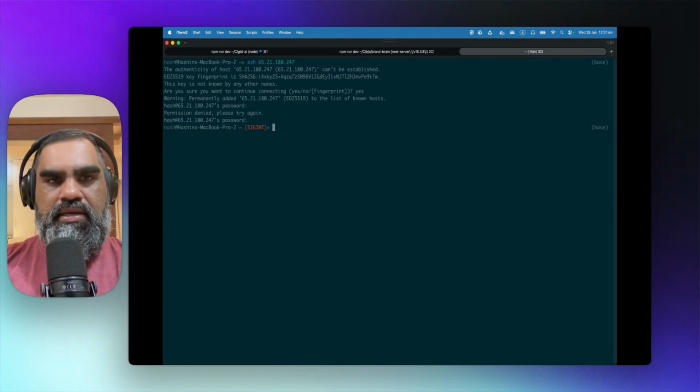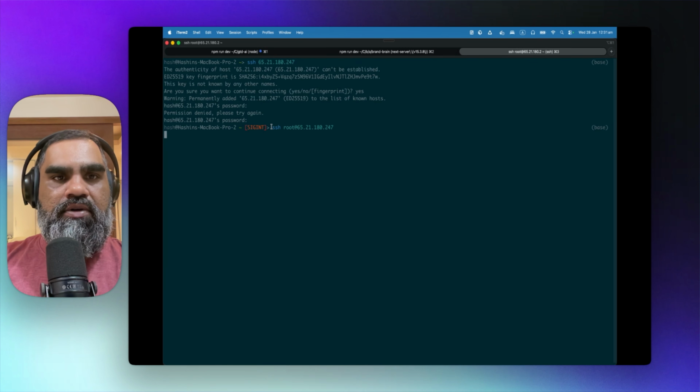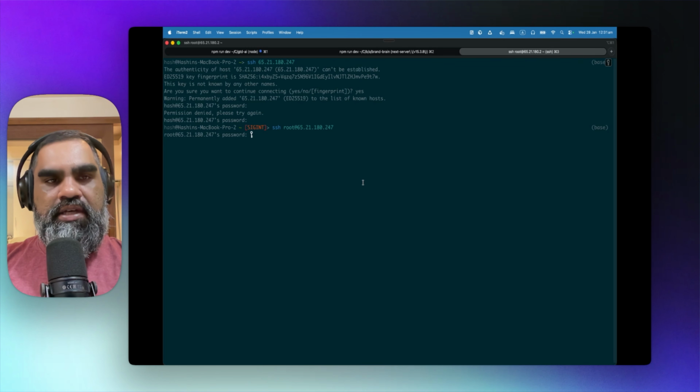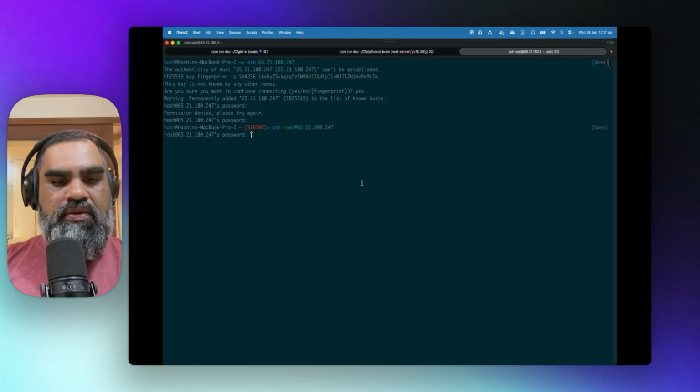Okay, I have to exit, and that is a root password. So root, that's what you have to give. By the way, I will put all the commands that you have to type in here into a document and attach it to the video. There will be a link somewhere.